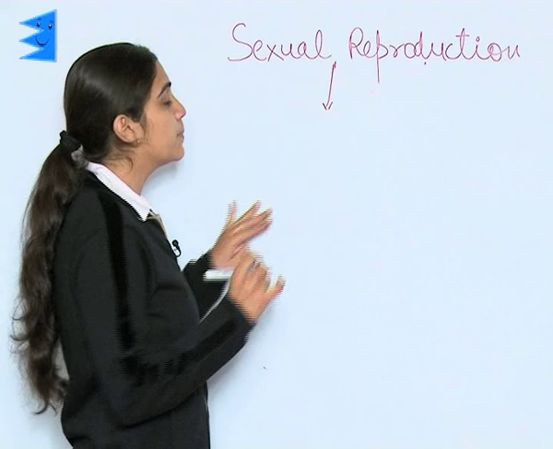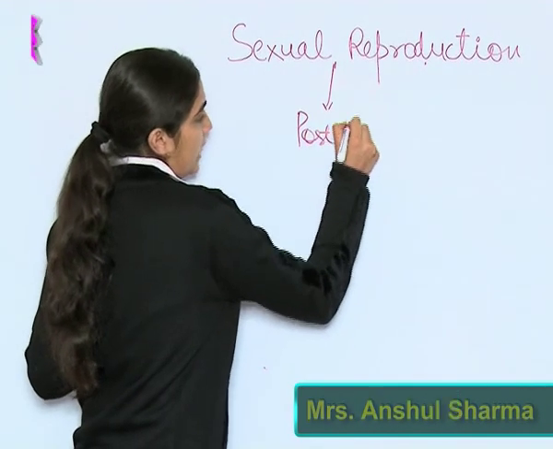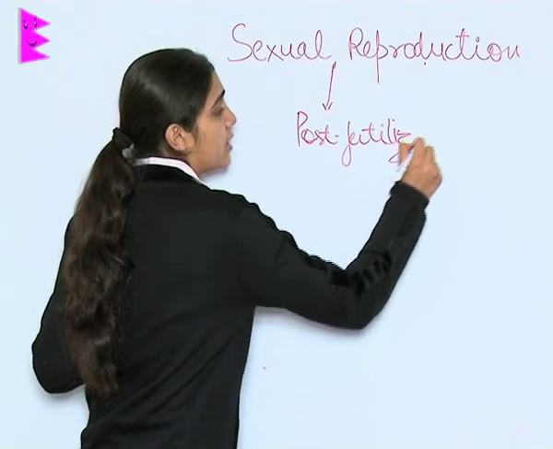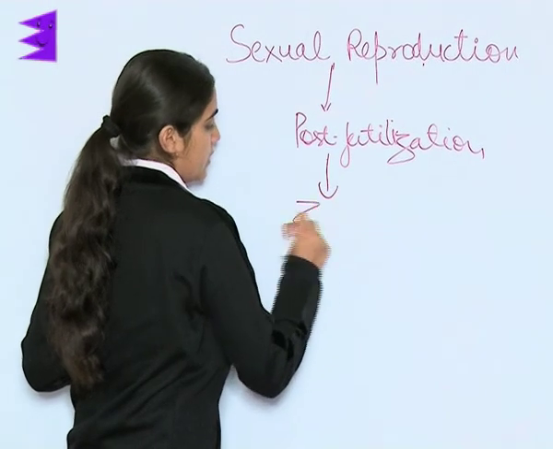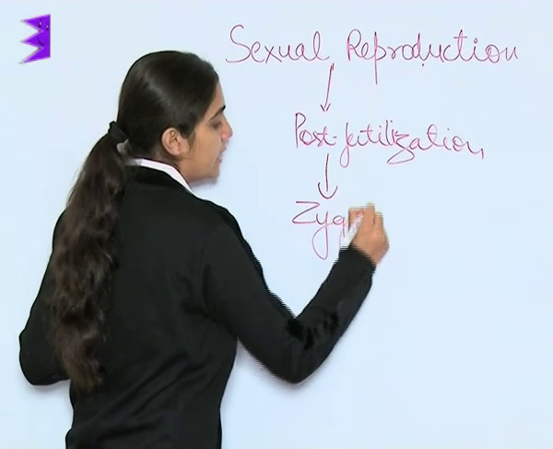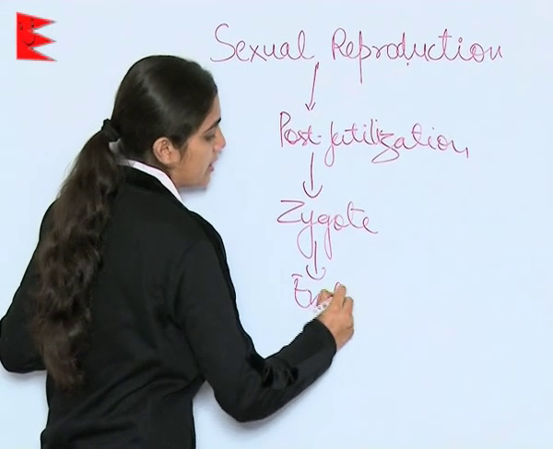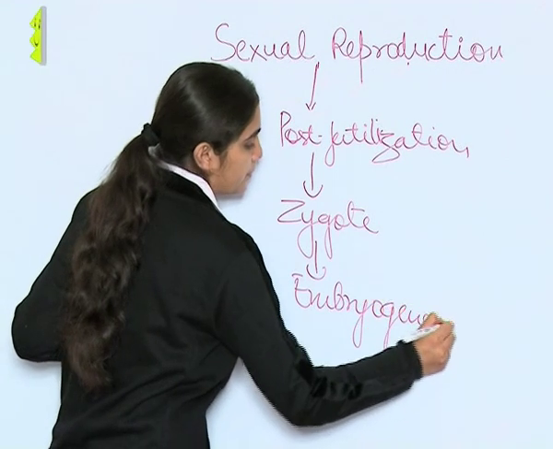Now, the next phase in sexual reproduction is post-fertilization. Now, this post-fertilization is marked by formation of zygote, which leads to embryogenesis. Embryogenesis is nothing but formation of embryo.